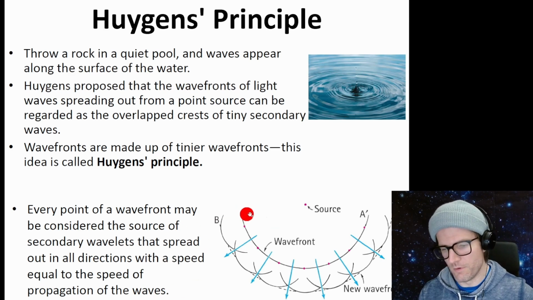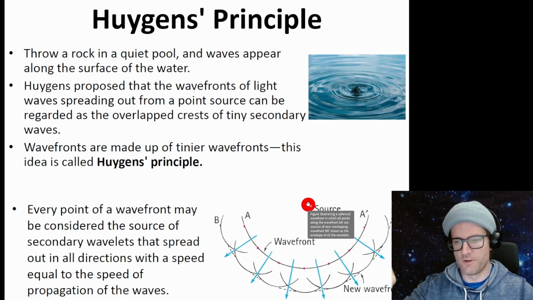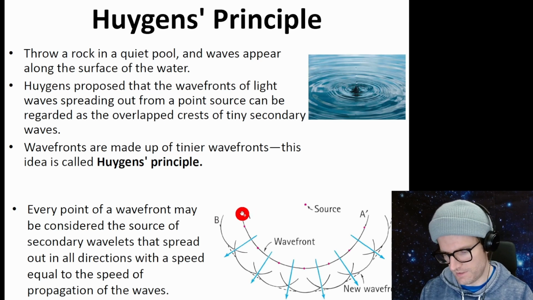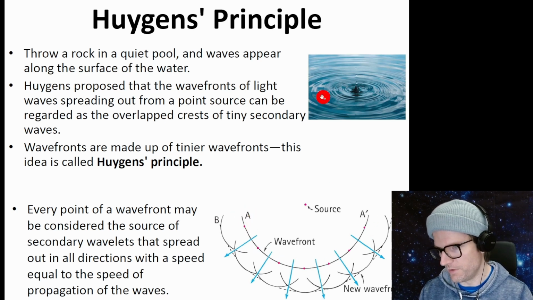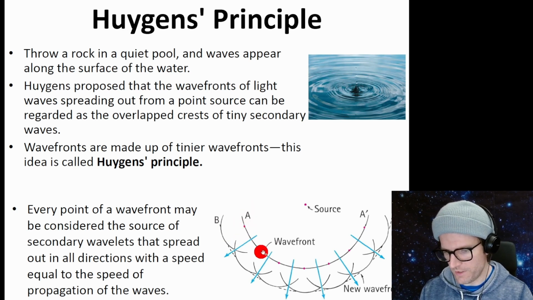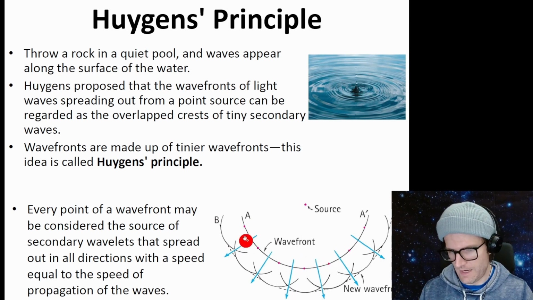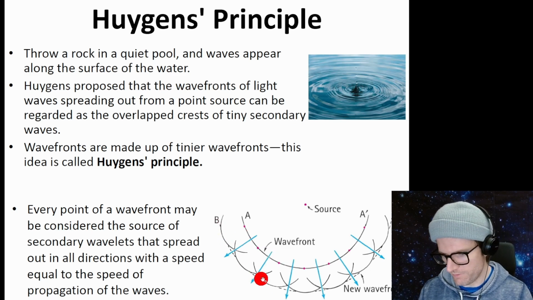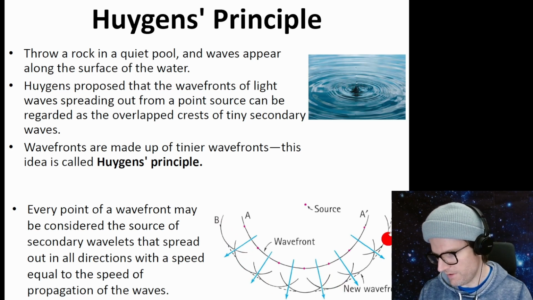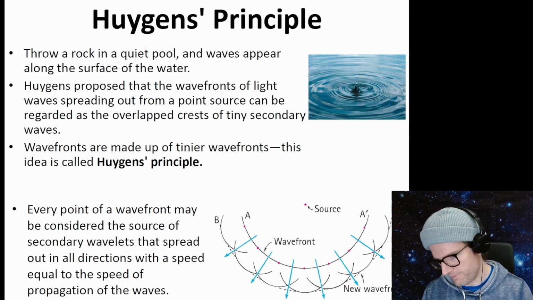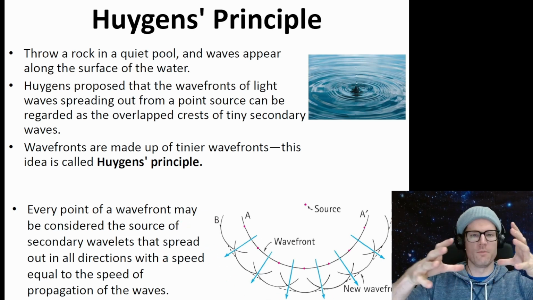If we have a source, say we throw a rock into a pond and the wave starts to spread. The way Huygens principle works is that if we have a wavefront here, which corresponds to a wave here in this picture, then each point on the wavefront is the source of a new wave. If you add it all up, that creates a new wavefront that spreads out further. Each point on this new wavefront is a point of a spreading wave, which, if you add it up, moves the wave into the new section. So you get spreading waves.